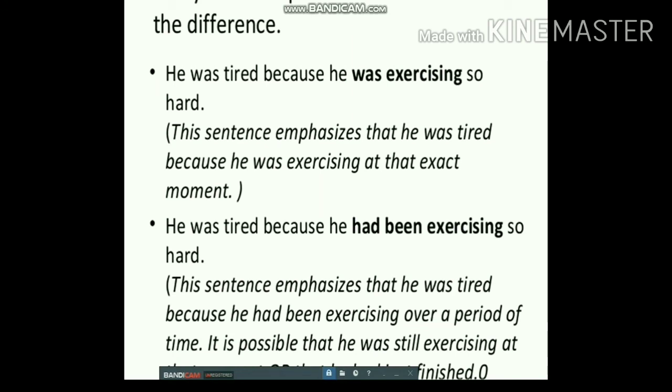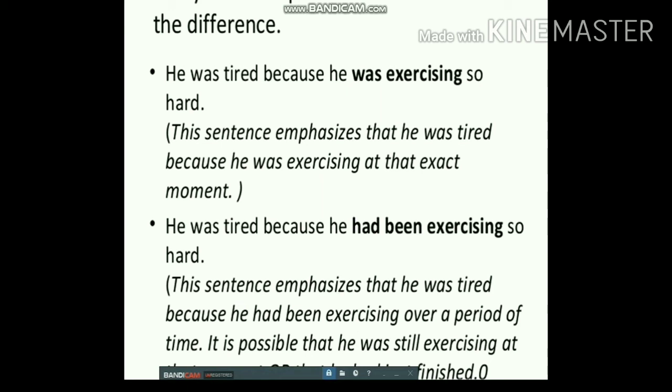Now we can see the difference between past continuous and past perfect continuous. He was tired because he was exercising so hard. Okay, so this sentence emphasizes that he was tired because he was doing exercise. He was exercising at that exact moment.